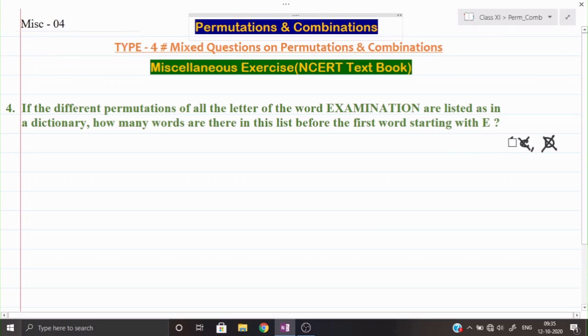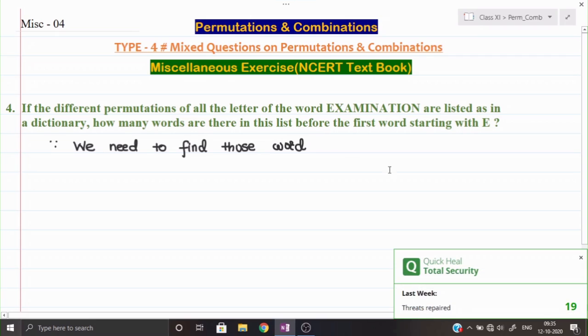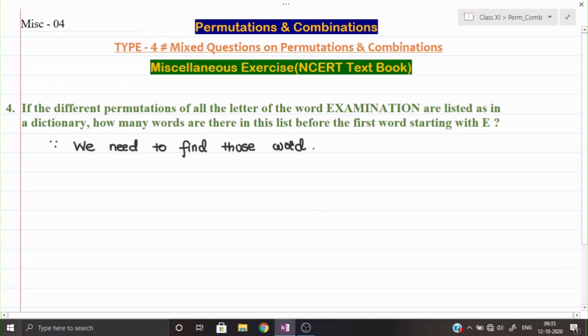So see, here first we shall write down we required or we need to find those words which start with the letters which come before E. Okay, those letters which come before E, from that the word should start. We need to find out such kind of words.